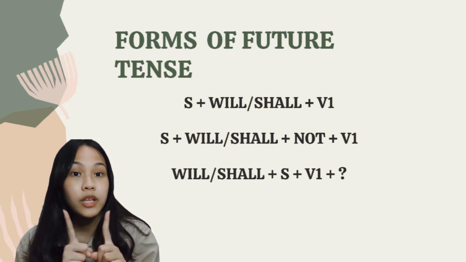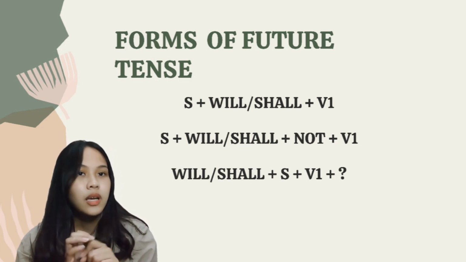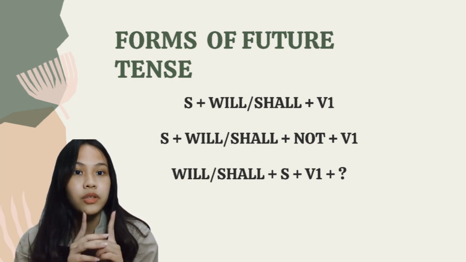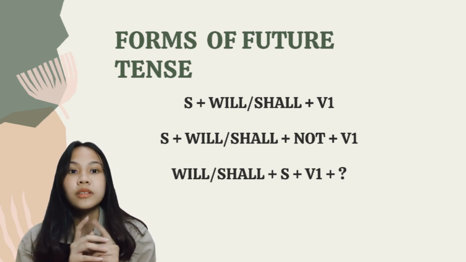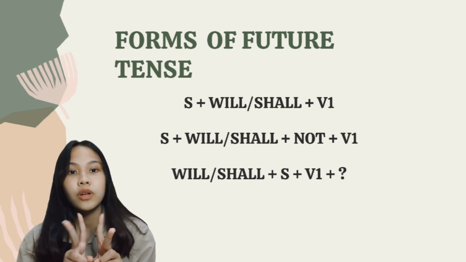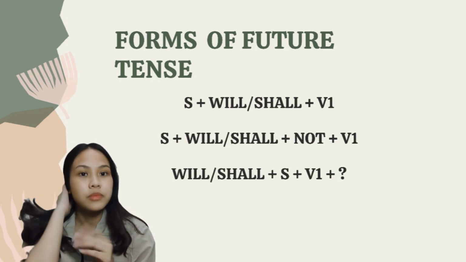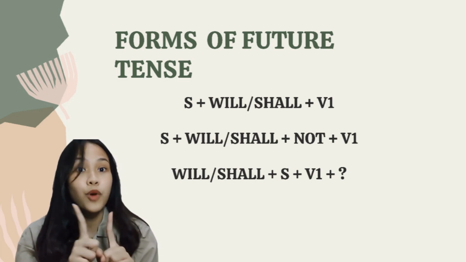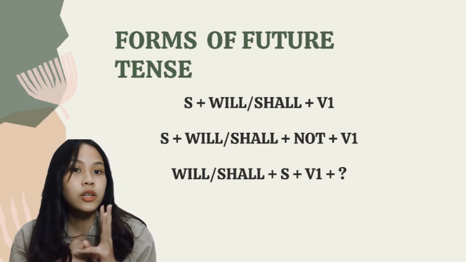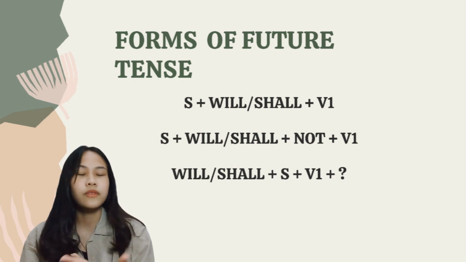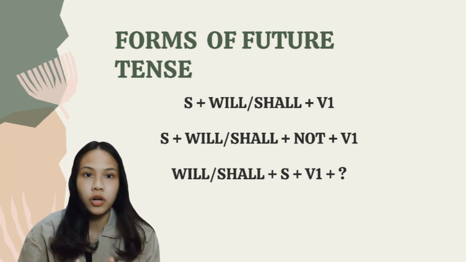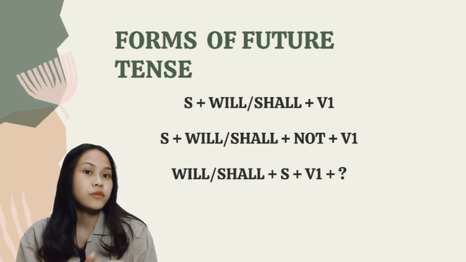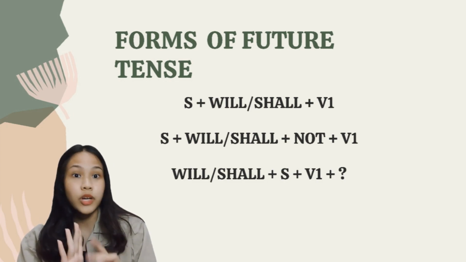The first form is for the positive sentence. It's subject plus will or shall plus verb 1. And the second one is for the negative sentence. It's subject plus will or shall plus not plus verb 1. And the third one is for the interrogative sentence. It's will or shall plus subject plus verb 1 and plus the question mark.